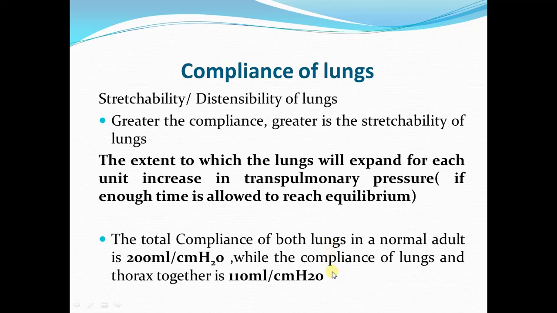Now this is because the thoracic wall is not as elastic as the lungs are. So when the lungs are in the thorax, within the thoracic cavity, the thoracic wall is going to put a limit on the expansion of the lungs, and the compliance of both together is 110 ml per centimeter of water.